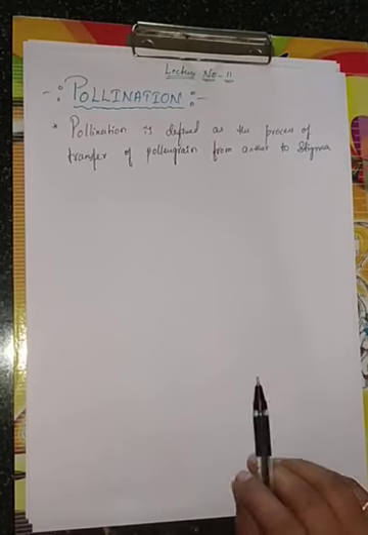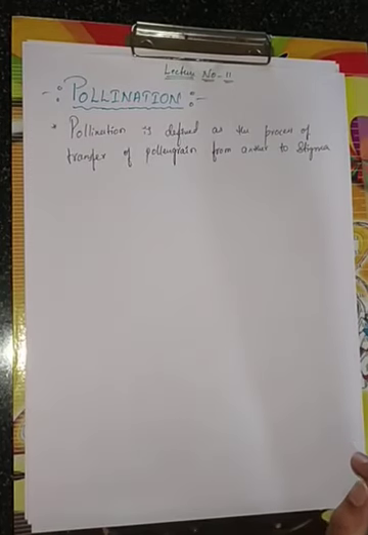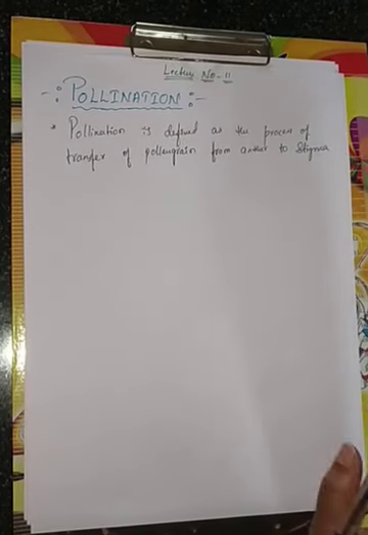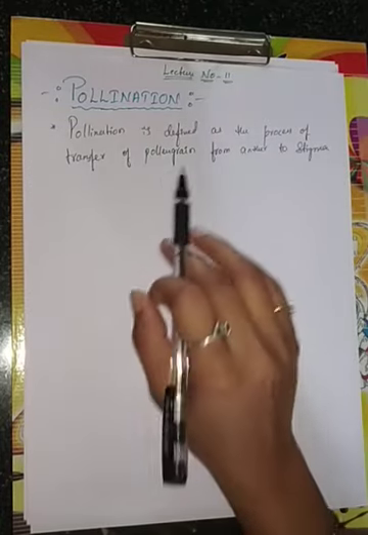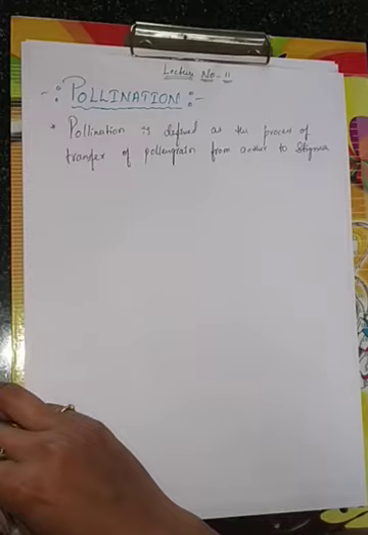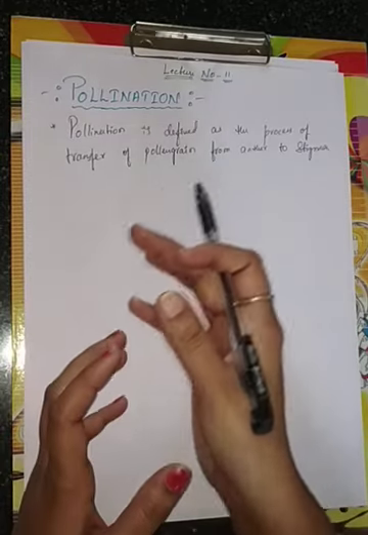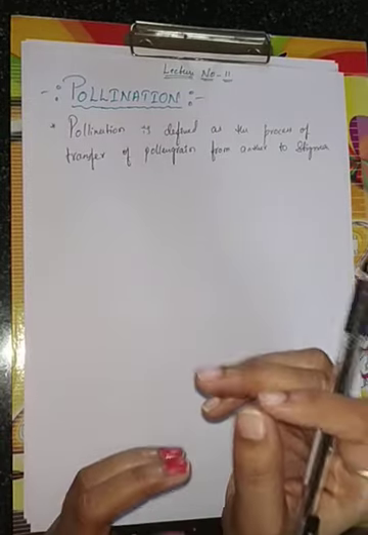Now let us talk about how flowering plants have evolved an amazing array of adaptations to achieve pollination. This statement is given in your NCERT. It means that in flowering plants, children, there are many mechanisms to achieve pollination.